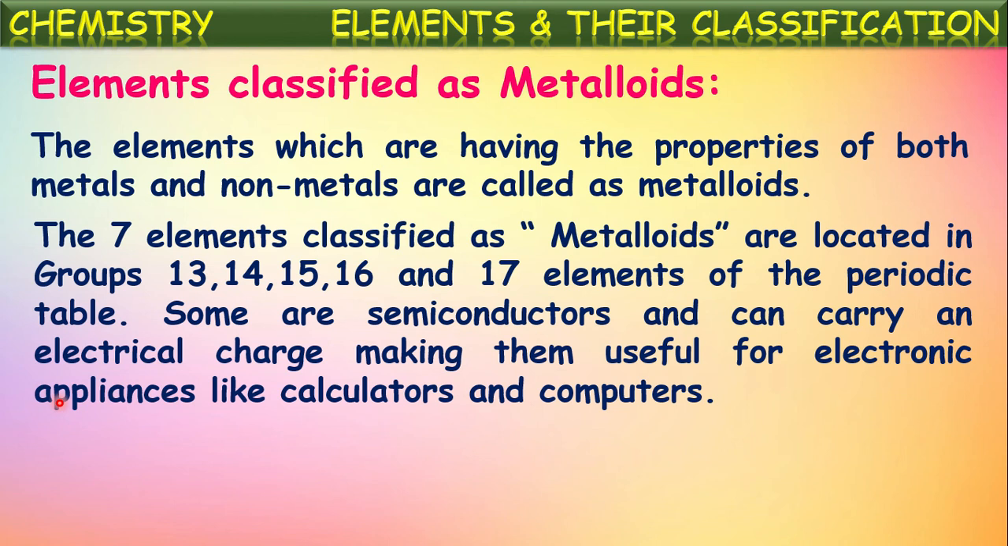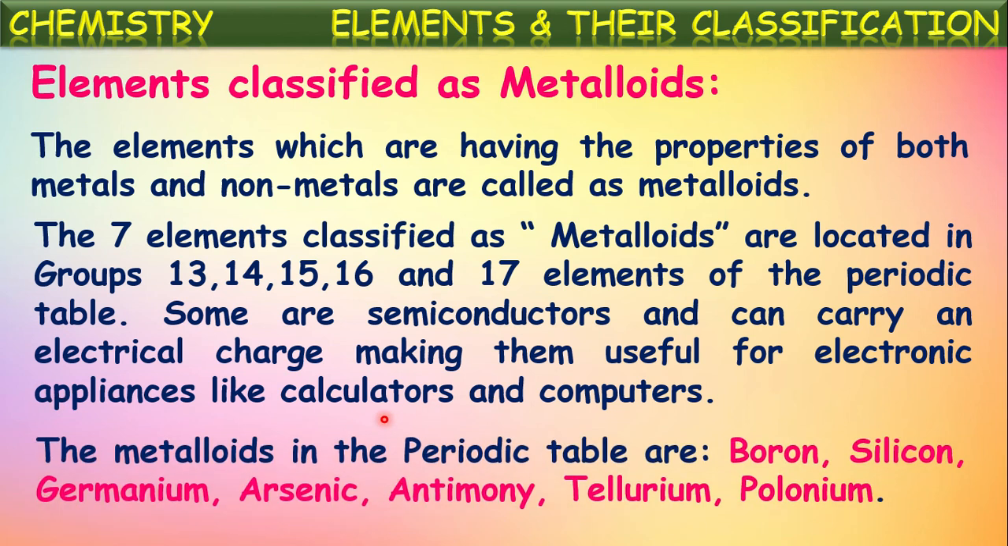So these exhibit semiconductor properties and can carry an electric charge, making them useful for electronic appliances like calculators, computers, etc. As they are semiconductors, they are used for different purposes. So the metalloids in the periodic table are boron, silicon, germanium, arsenic, antimony, tellurium and polonium. These elements are classified as metalloids because they can exhibit the properties of metals as well as non-metals. Okay, this is about metalloids.